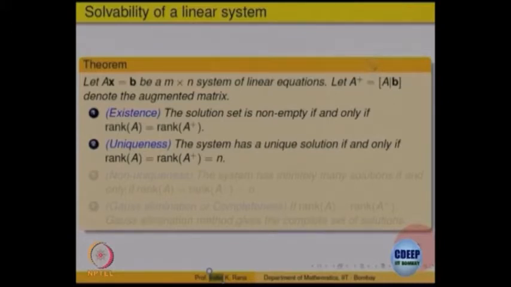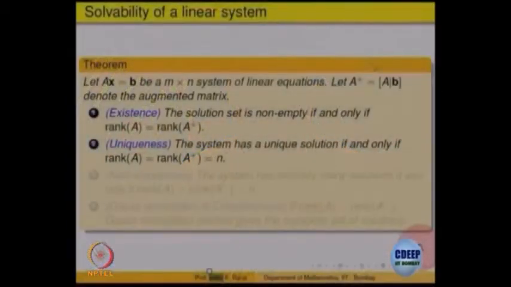Now, is a unique solution possible? A is m cross n, and n is the number of variables. If there are exactly n pivots, that means each variable will get a unique value. So the system has a unique solution if and only if the rank of A is equal to the rank of the augmented matrix, that is consistency, and both are equal to n, the number of variables.